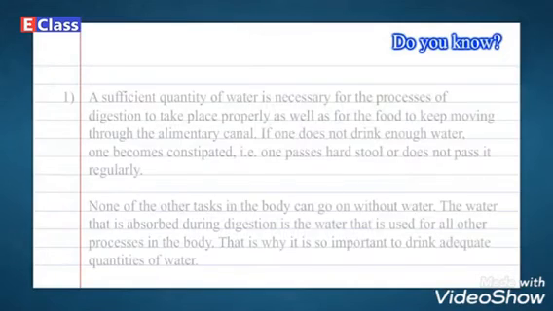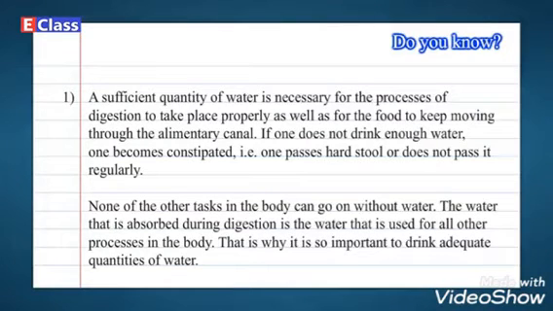Let's learn something new. A sufficient quantity of water is necessary for the processes of digestion to take place properly, as well as for the food to keep moving through the alimentary canal. If one does not drink enough water, one becomes constipated. That is, one passes hard stool or does not even pass it regularly.